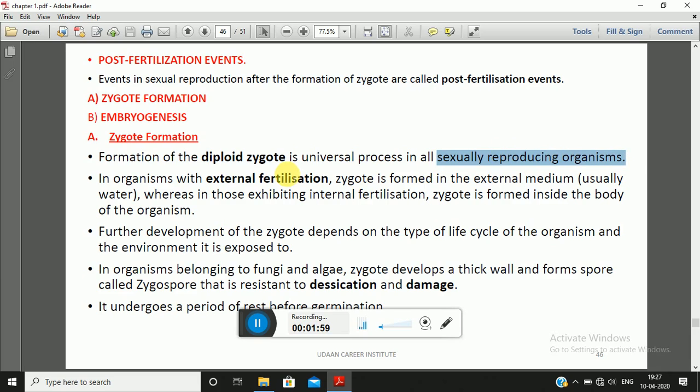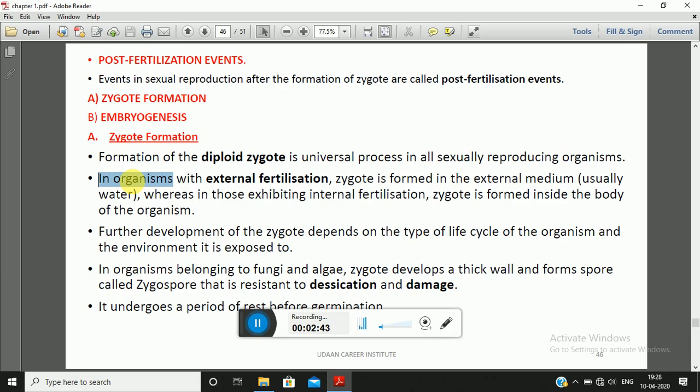Now friends, as you know, the male and female gametes which were produced earlier were haploid in nature. So when both haploid gametes fuse together, they lead to the formation of a diploid zygote, and it is a basic, universal process which occurs in all sexually reproducing organisms. So the first point is formation of diploid zygote. The diploid zygote is formed by fusion of the haploid male gamete and the haploid female gamete.